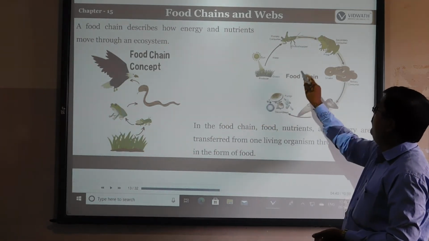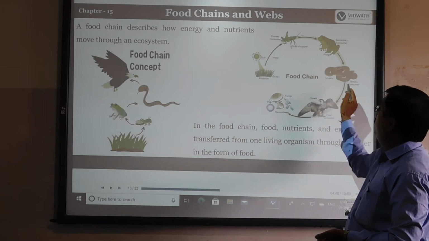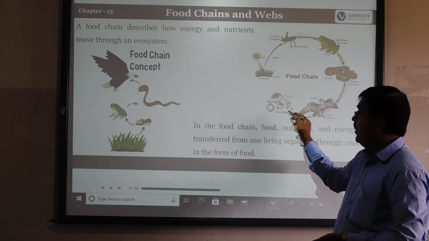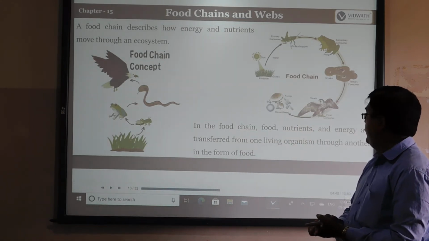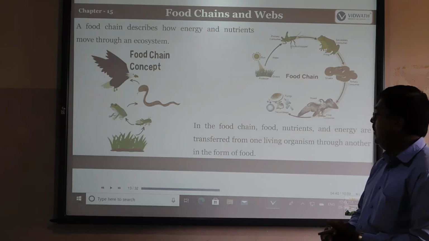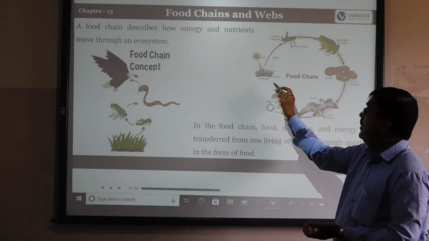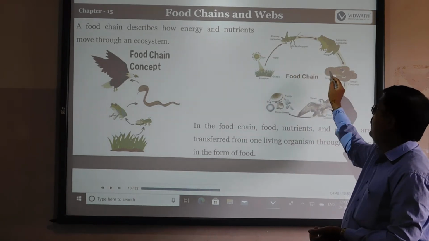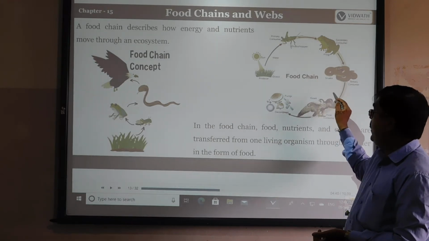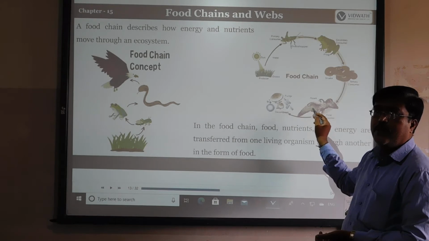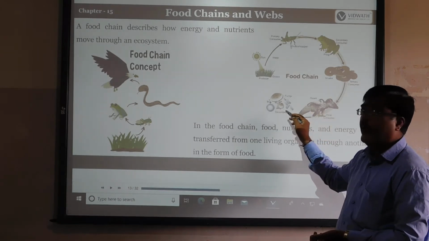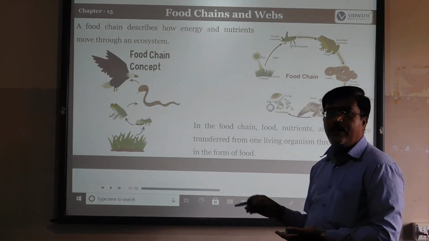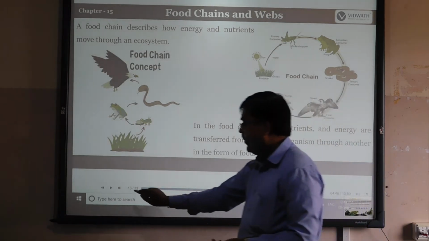So like that, a food chain goes grasshopper, frog to snake, snake to final consumer. Lastly, we have the decomposer, like fungi. In a food chain, nutrients and energy are transferred from one living organism to another in the form of food. For example, see here, grass is the food for the grasshopper, the grasshopper is the food for the frog, the frog is food for the snake, the snake is food for the hawk, and when the hawk dies, it is the food for the fungi, which are the decomposers. So like that, one depends upon the other in nature, and that is called the food web.